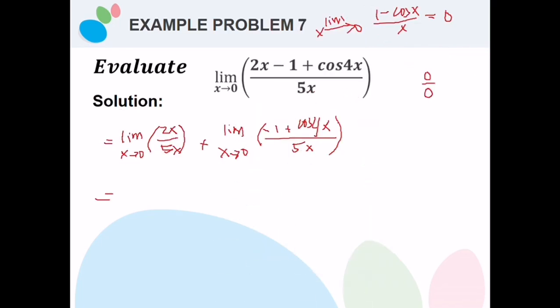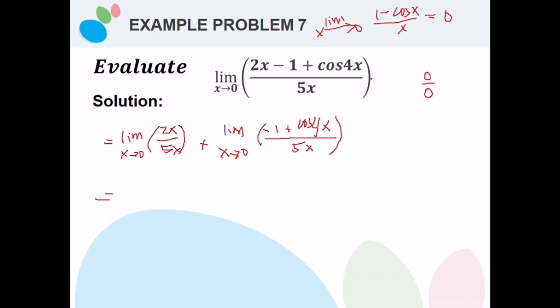In this kind of example, try to check for yourself that 2x minus 1 plus cosine 4x divided by 5x is already an indeterminate form, because if you substitute 0 for x, 5 times 0 is 0, and any value divided by 0 is an indeterminate form.